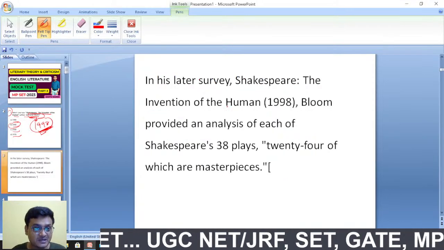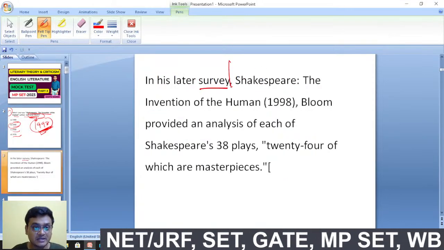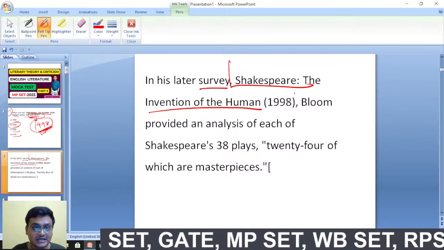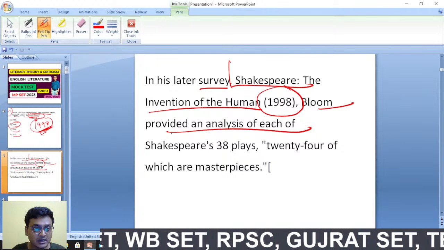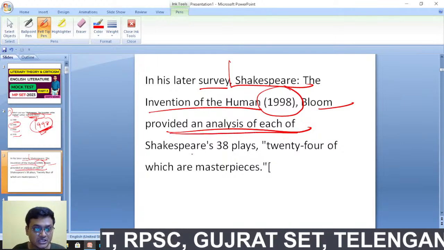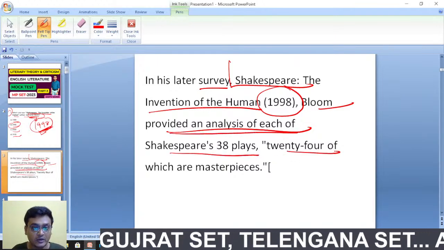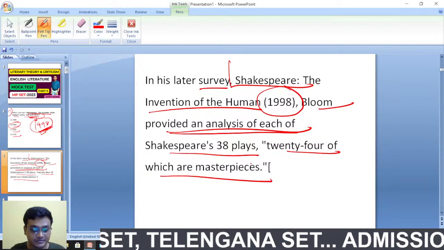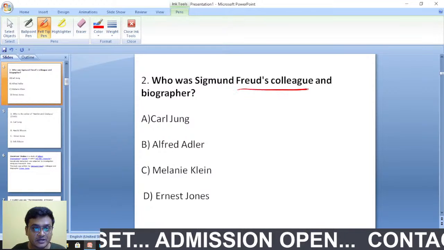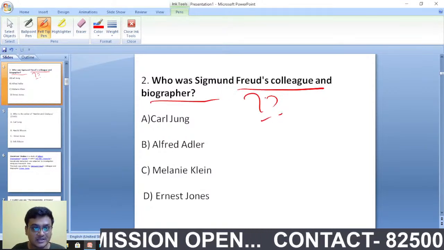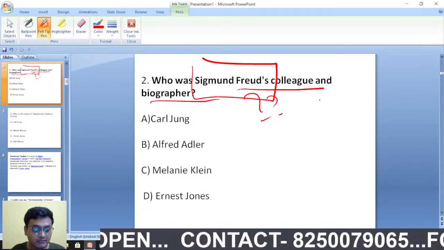And here is the explanation. In his literary survey, Shakespeare, The Invention of the Human, published in 1998, Bloom provided an analysis of each of Shakespeare's 38 plays, 24 of which are masterpieces, he said. Okay. Who was Sigmund Freud's colleague and biographer?